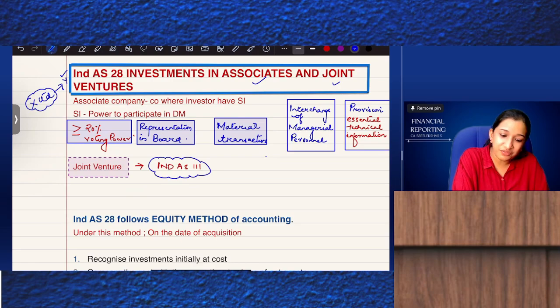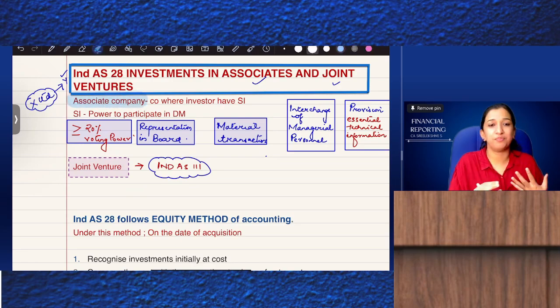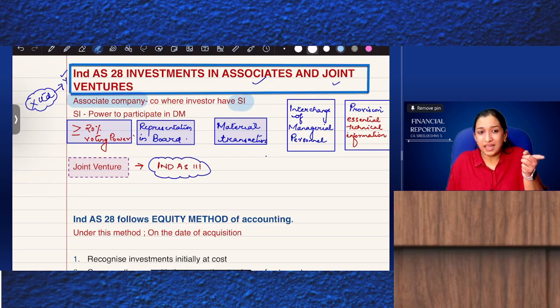First of all, what is an associate company? An associate company is a company where the investor has significant influence. If X Limited has significant influence over Y, then Y is my associate. So what is significant influence? Significant influence is the power to participate in decision making. It's not that you have the decision making power, but you can participate in it. So when can you participate in the decision making of another company?